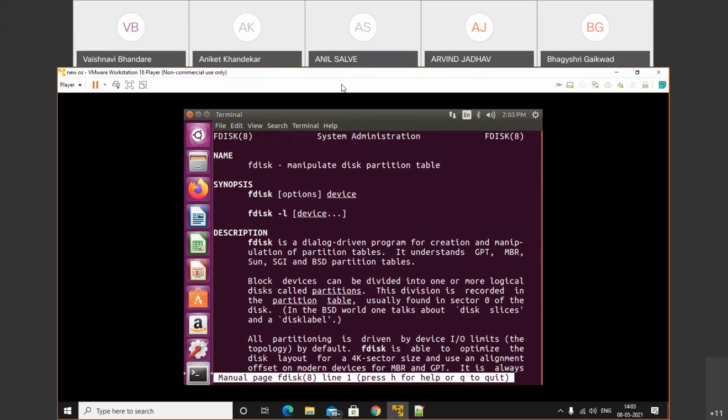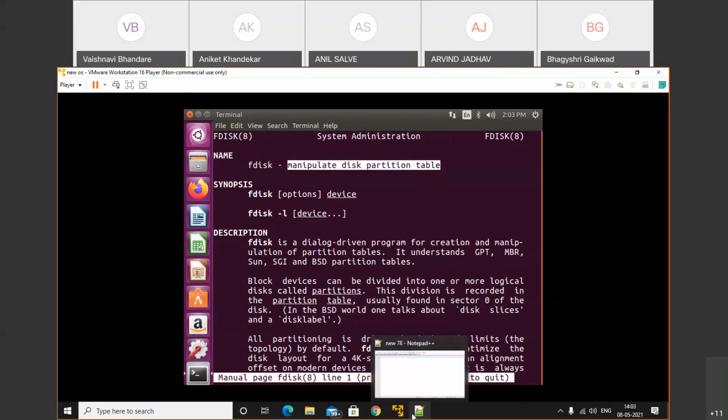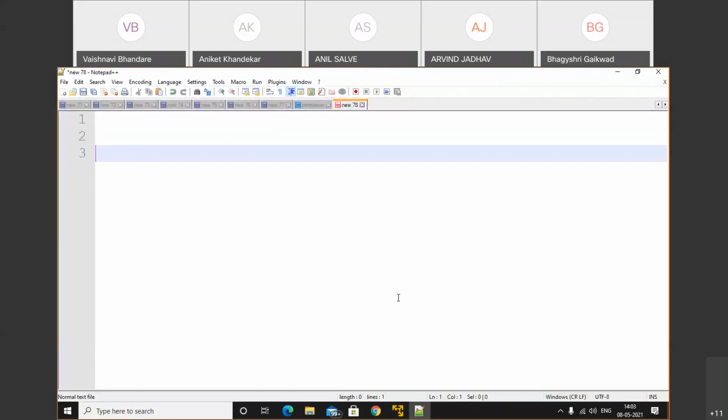See, it is used to manipulate the disk partition table. Manipulate means we can change it. It's not permanent. We can change that, and we have a bunch of options available to do the operation. So for example, I want to create a primary partition. I want to create a logical partition. See, first of all, if you want to create a partition,